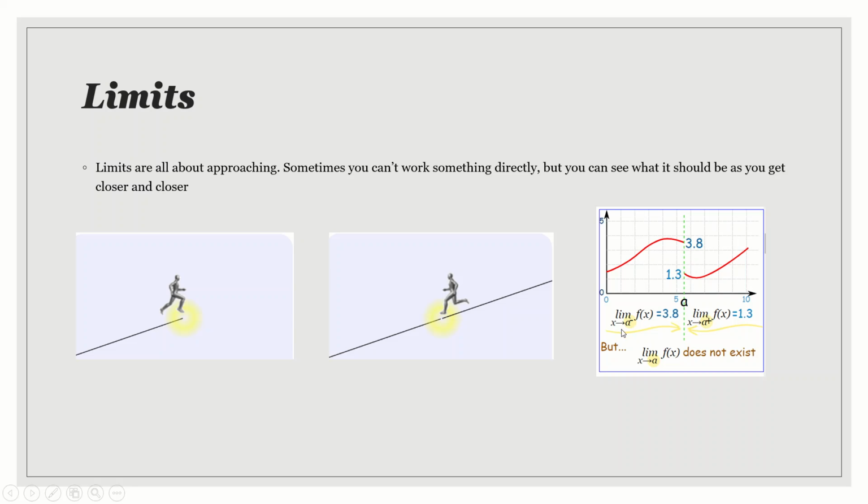Now I am taking the left hand limit. I am getting the value as 3.8. When I am approaching from the right hand side, I am getting 1.3, which is entirely different. So algebraically I can prove that the limit as x tends to a of f(x) does not exist. So when can you find the limit? Can you guess the answer? Only when it is a continuous function, you can find the value at a point using limit.